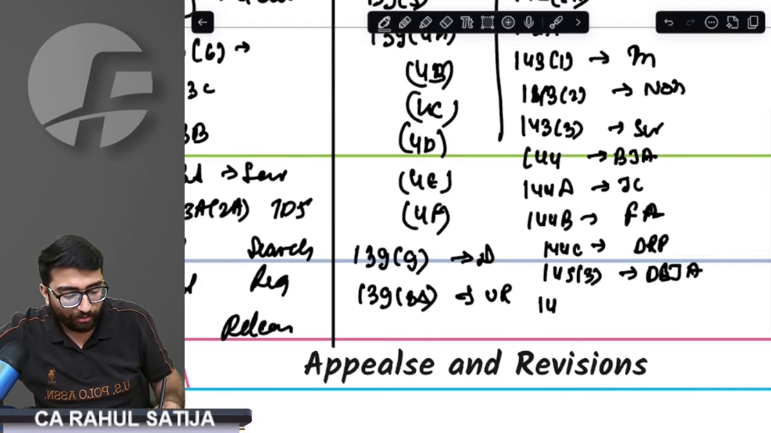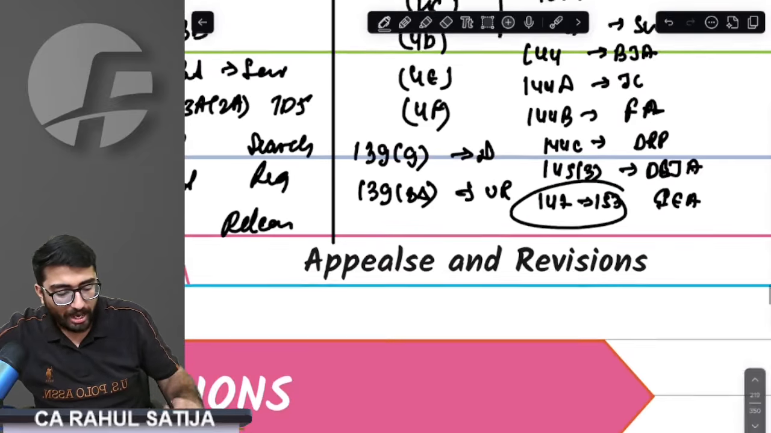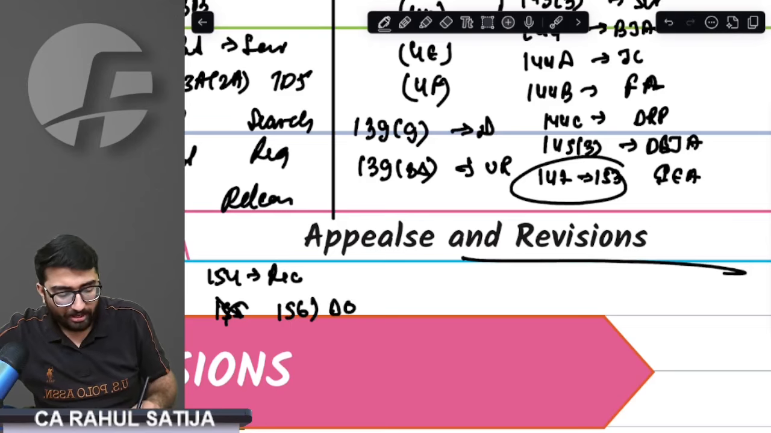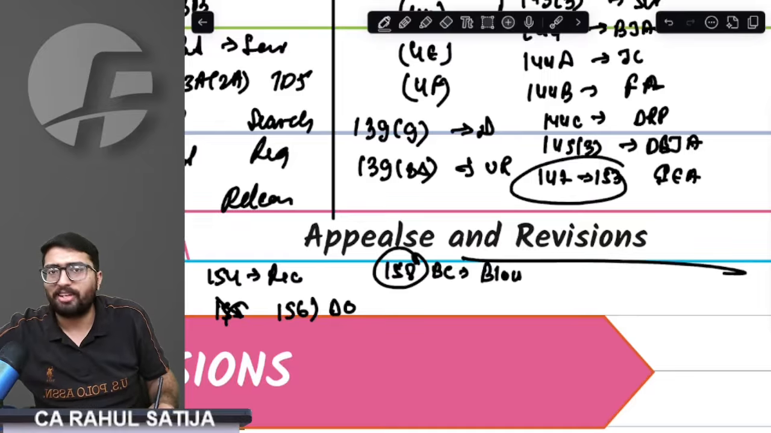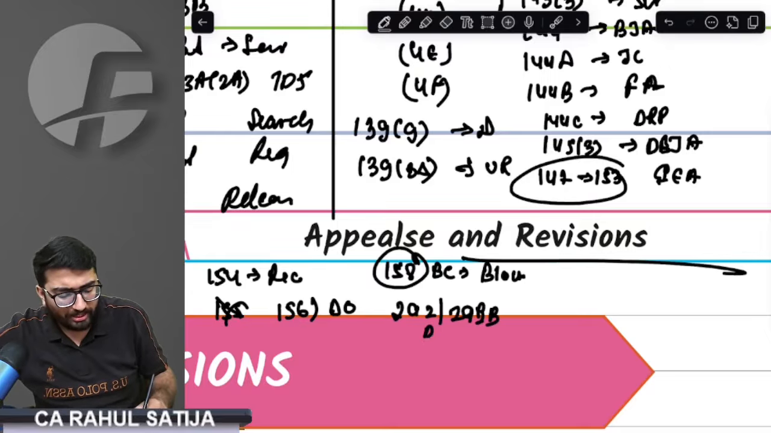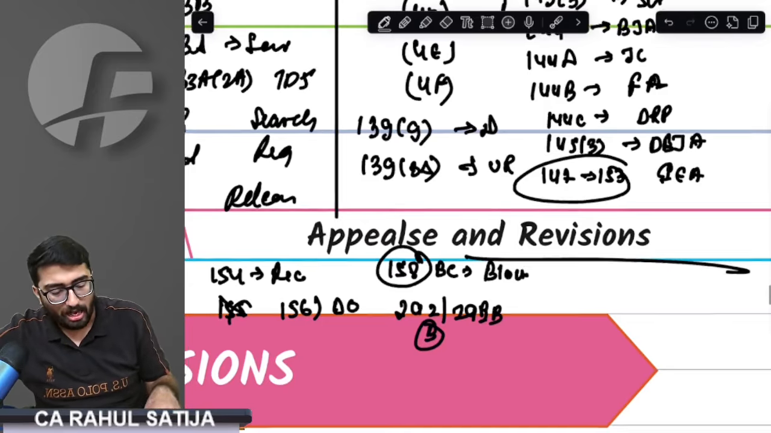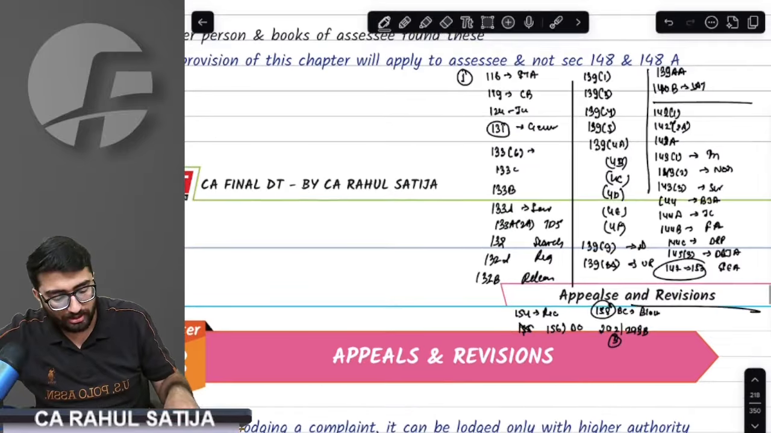We don't have 146, 147 to 153 was about income escaping assessment. After that, 154, we had rectification. We don't have 155, but we have 156, that was demand order. Then we had 158 series, we had 158BC, that is block assessment ROI. After that, we have only one section, that is 292B and 292BB, which is about incorrect information in notice or in case of late notice. These were two sections. Out of this, what all sections you need to learn, just listen to this point.